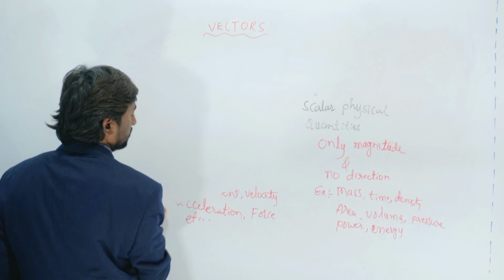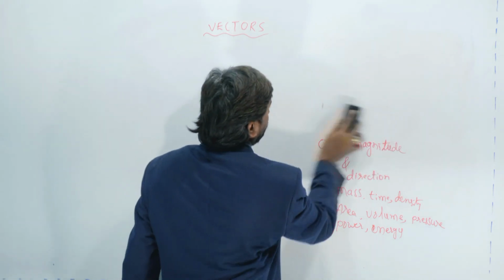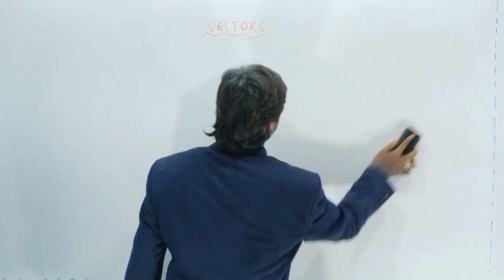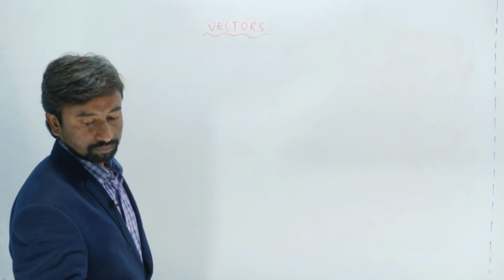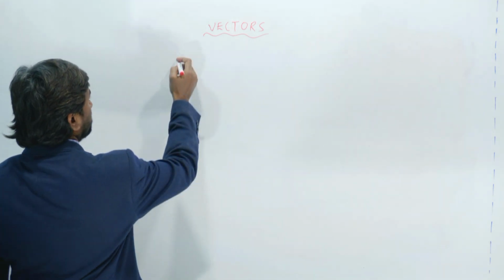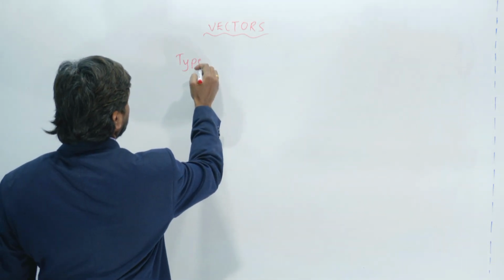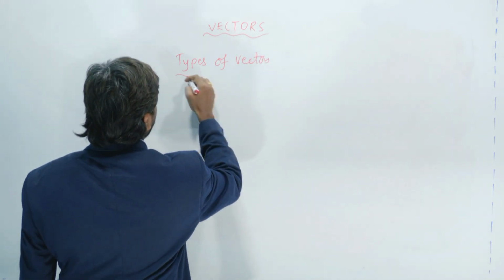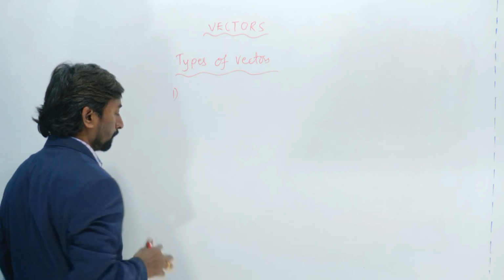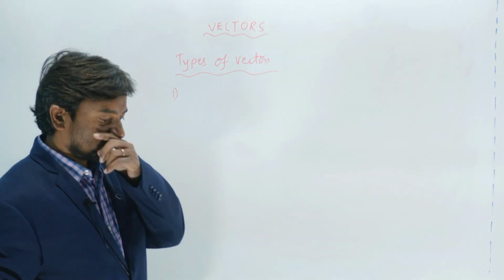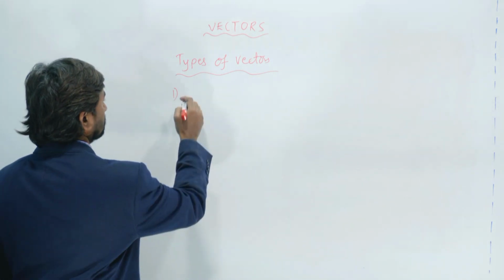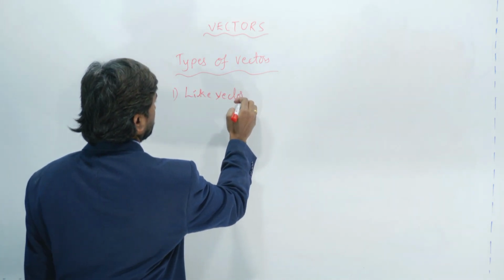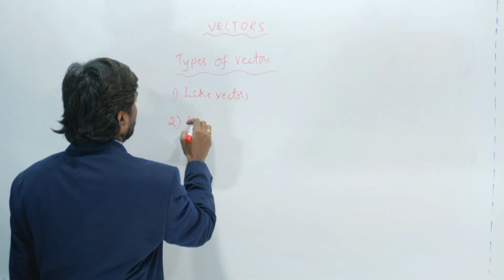There are different types of vectors. We will discuss them. The first one is like vectors. The second one is unlike vectors.